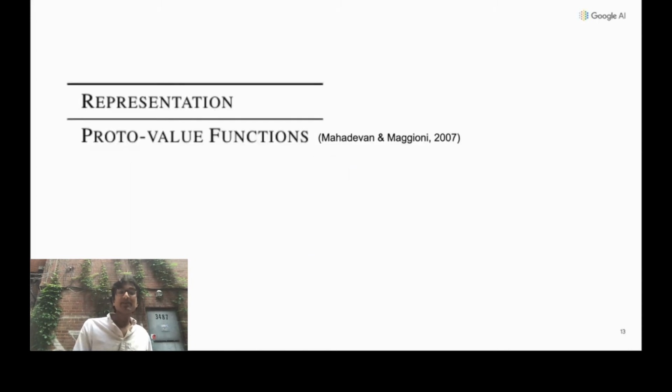Now, with these ideas in place, we'll illustrate some fundamentals of stability by doing a case study of several previously proposed representation learning algorithms. These representations are based on PVFs, a representation that captures the global structure of the environment. Now, the original PVF is actually impractical to implement, but several methods have generalized the idea to be able to learn in arbitrary environments.